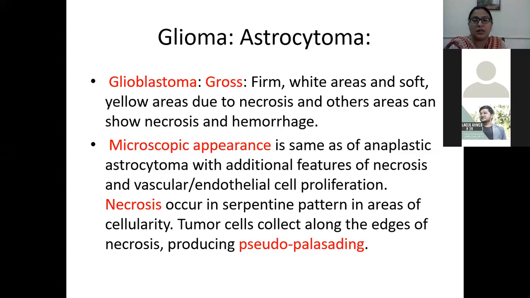Okay, necrosis occurs in a serpentine pattern in areas of cellularity. The tumor cells collect along the edges of the necrosis, producing pseudopalisading. I will show you.